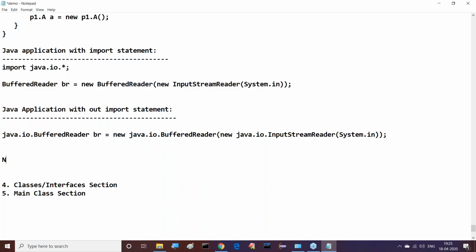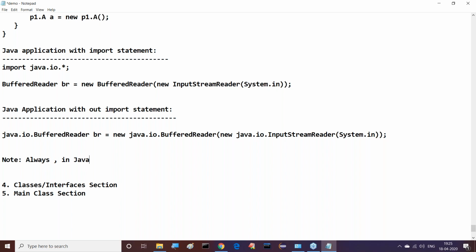Come on, guys. Now I'm asking one question to you. Import statement is available, fully qualified names are available. Then which thing is suggestible in our Java applications? Is it the import statement, or directly fully qualified names? Which thing is suggestible in our applications? Come on, guys, I'm asking all of you now. Right, sir. Answer is which one?